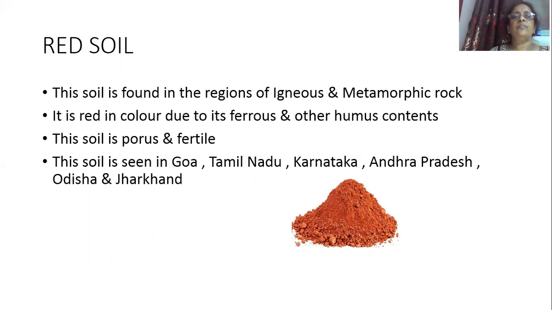Red soils are found in the regions of igneous and metamorphic rocks. Why is it red in color? Because of ferrous and other humus contents. This soil is porous, absorbs water, and is fertile. This type of soil is found in Goa, Tamil Nadu, Karnataka, Andhra Pradesh, Odisha, and Jharkhand.